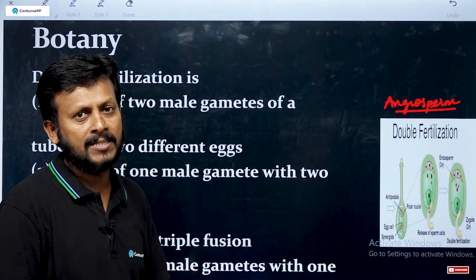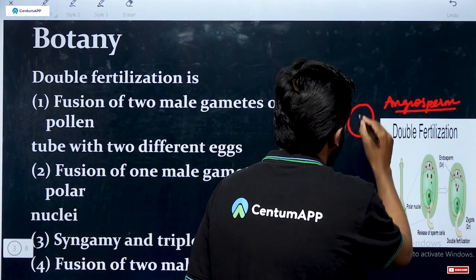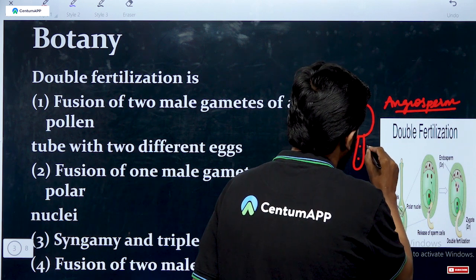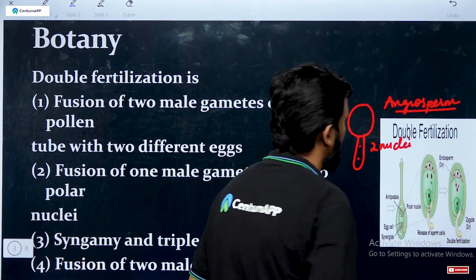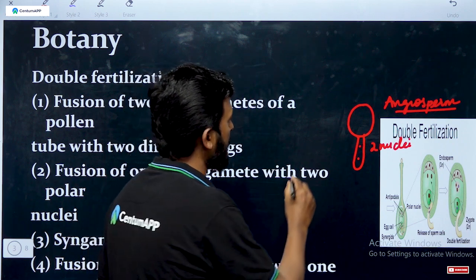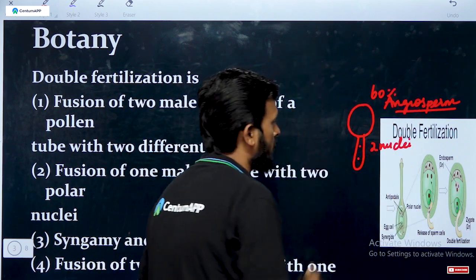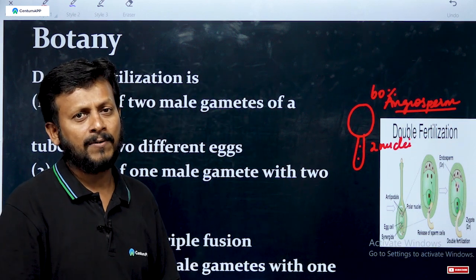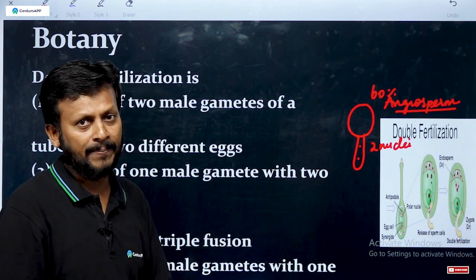The male gametes also produce two nuclei. Generally 60% of angiospermic plants produce two nuclei. The remaining 40% produce three nuclei.